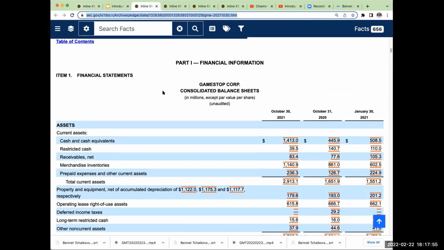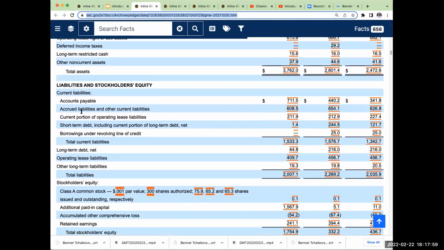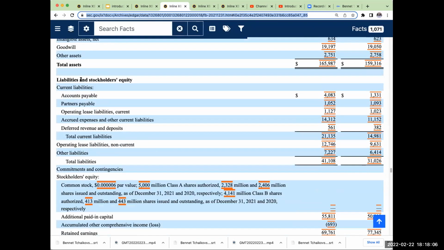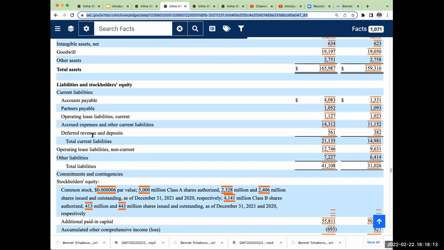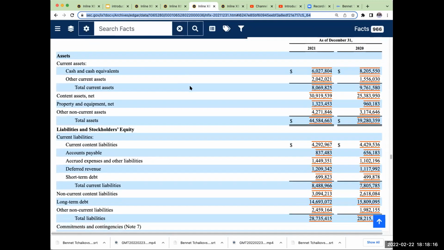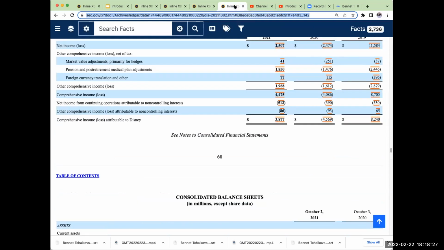Again, every company has its own liabilities. For GameStop: accounts payable, accrued liabilities, lease liabilities, borrowings, long-term debt. Over here, for Meta Platforms: accounts payable, partners payable, deferred revenue, and deposits. Again, as we go through here, Netflix: deferred revenue, meaning they've received money from subscriptions that they have not yet satisfied, basically from the users watching the content.